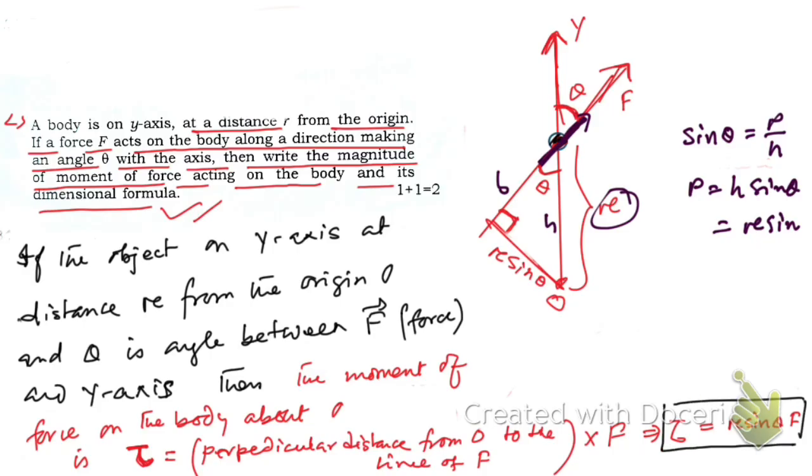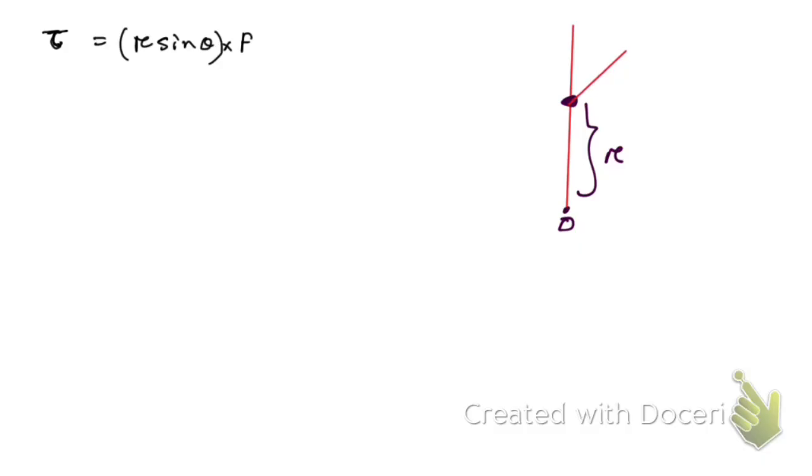Now what will it be in vector form? Let me take a new slide. Here you see, what we have got in the last step, the magnitude of the moment of force, is r sine theta into F. Let me draw the diagram again. This was the y-axis and this was the object at a distance r from the origin O, and this is the direction of force, therefore this is the line of action.